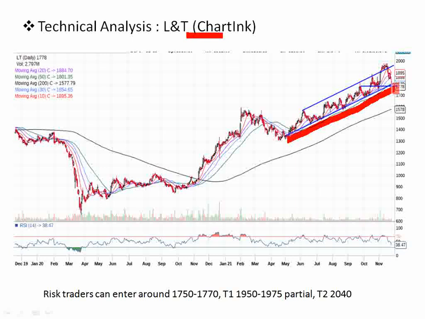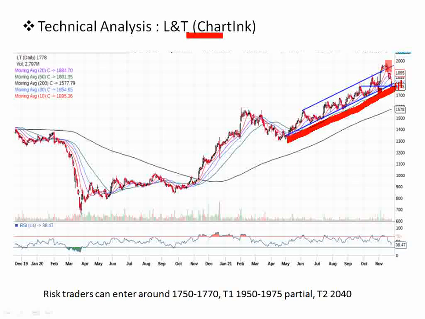So either risk traders can enter here, or we can wait for this particular price to come down maybe in the next 1 or 2 weeks, or we can expect some consolidation here, and after 2 weeks we can enter as this particular channel has been cut, and we can set the target also in this particular channel.